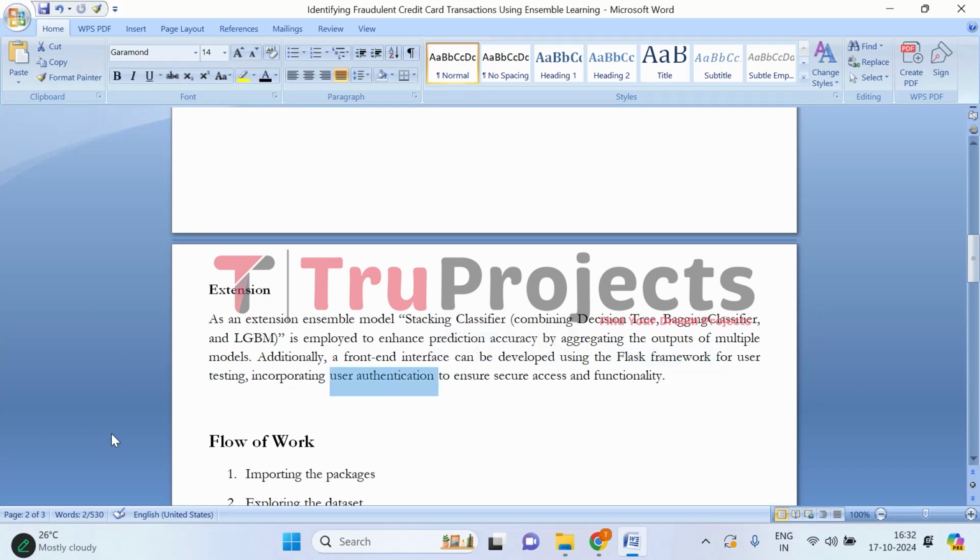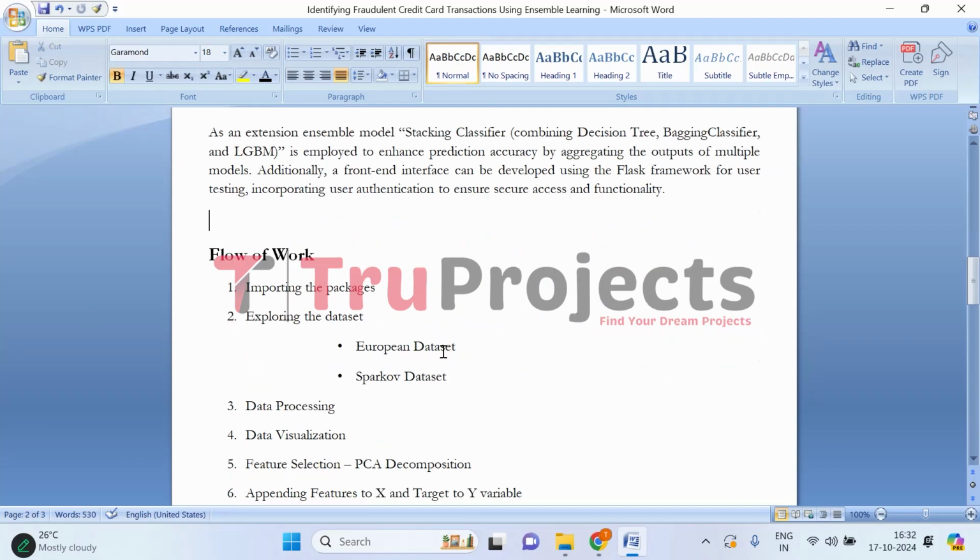So this will ensure secure access, safeguarding user data while providing a functional and user-friendly experience. This combination of advanced modeling and an intuitive interface enhances both the accuracy of fraud detection and also the overall user experience. Moving on, the implementation of the project.